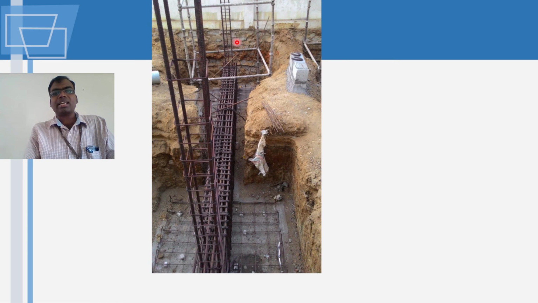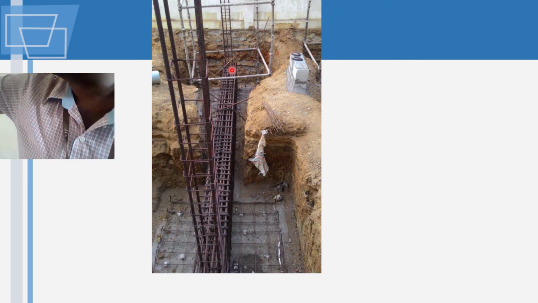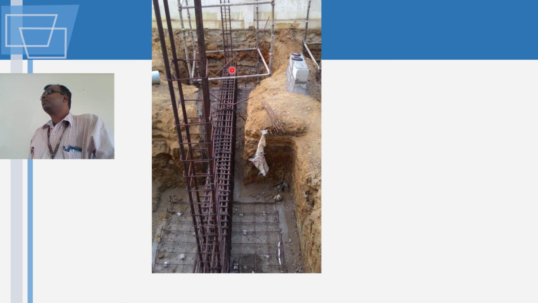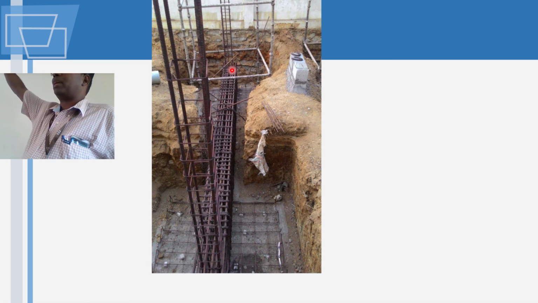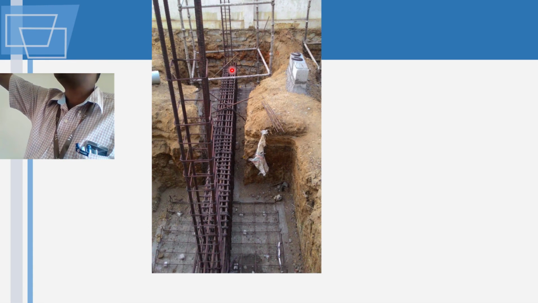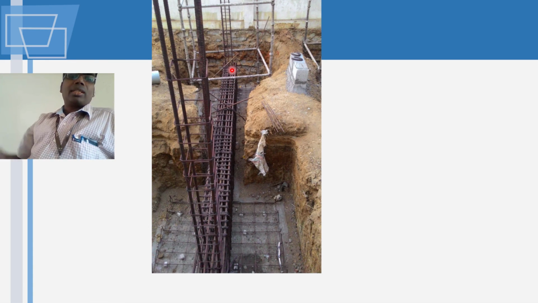So some column bars have been kept in position. Here there is a scaffold. Why do you think the scaffold is there? Whatever I am pointing to is called a scaffold. See, when they were doing the firefighting pipes, did you see the scaffolding? Why was it used? So that people could climb up and do the work. Okay, so this is the scaffolding.